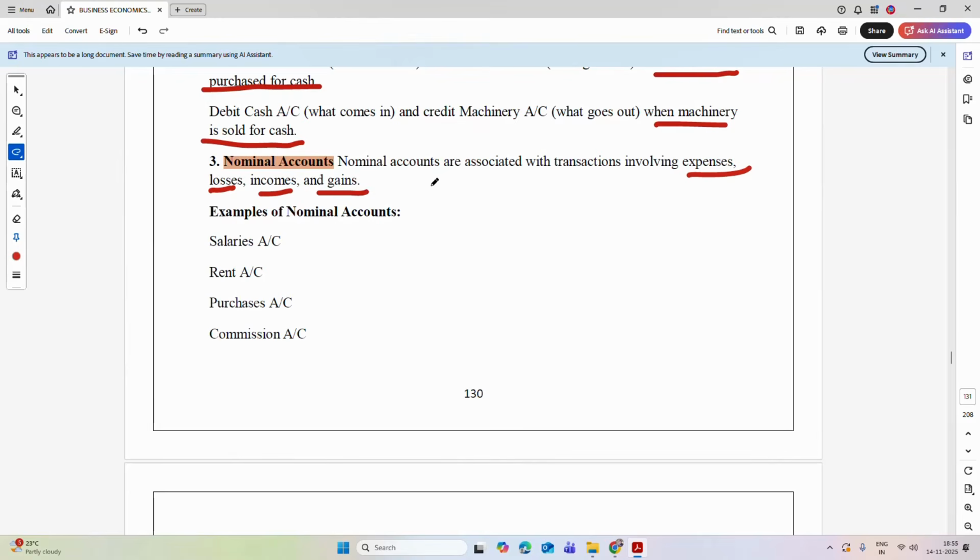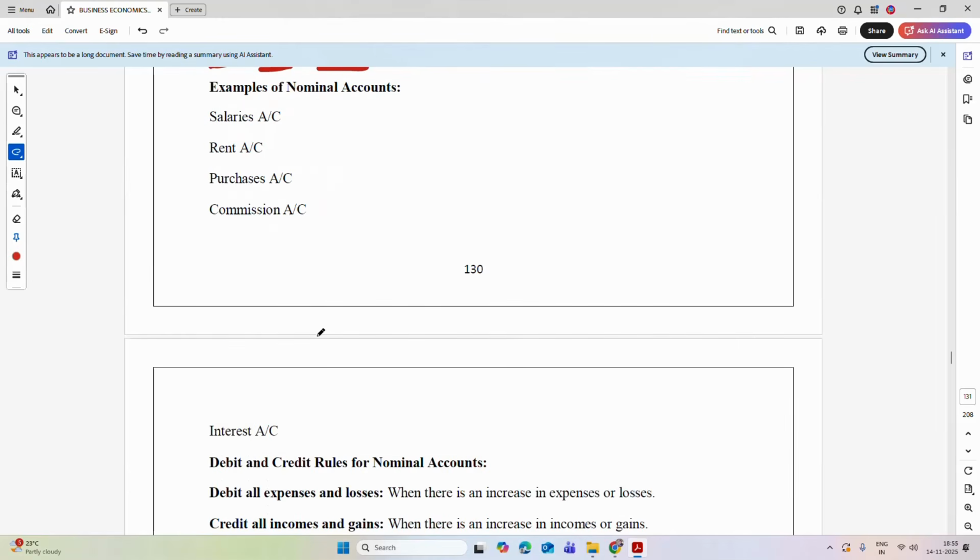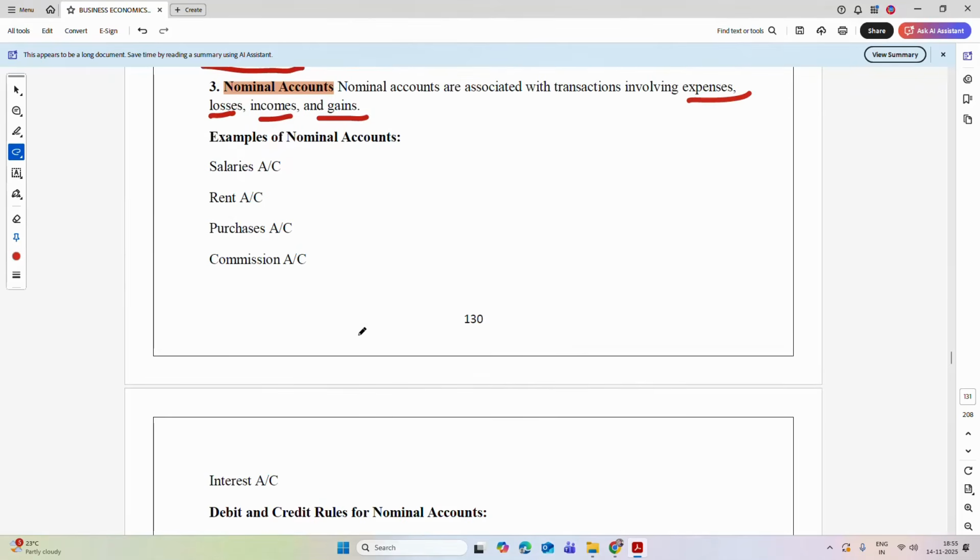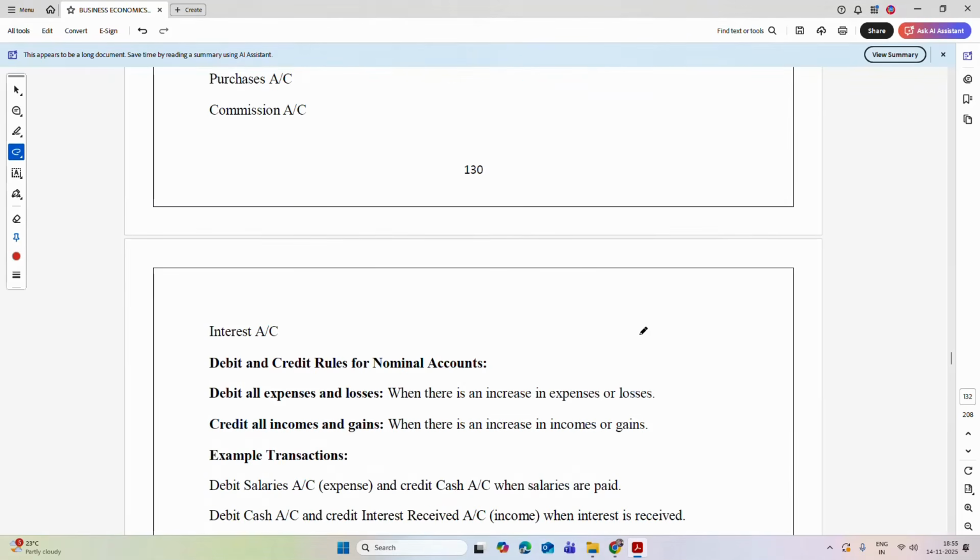So for example, salary is your expense, rent is your expense, commission is your gain, interest is also your gain. So these are the examples of nominal accounts.